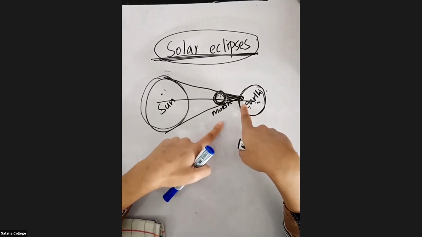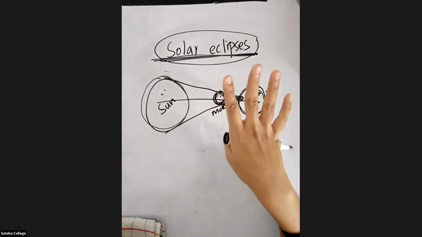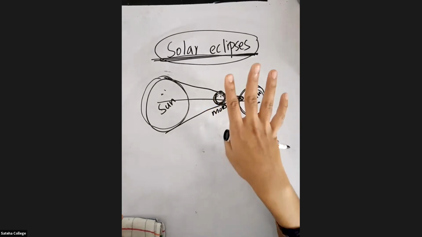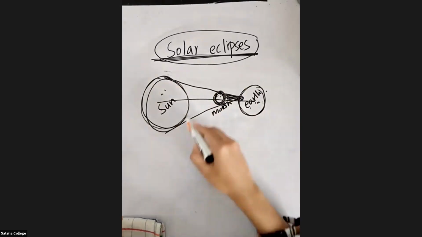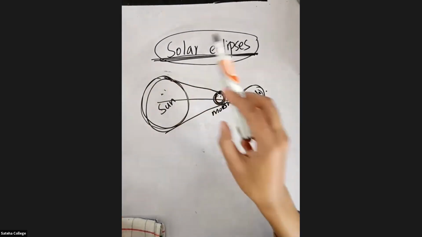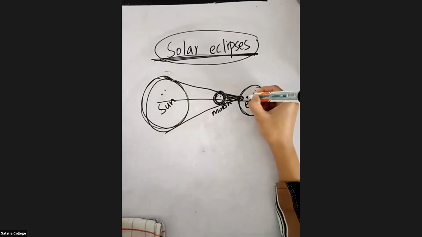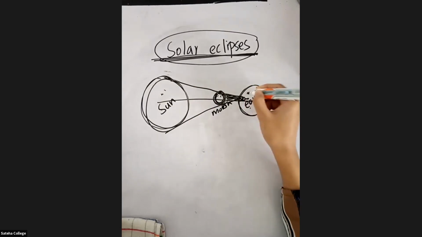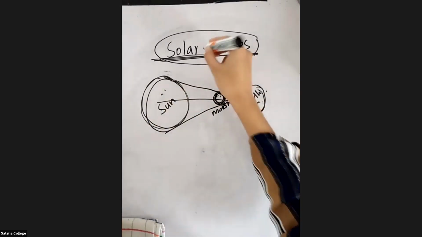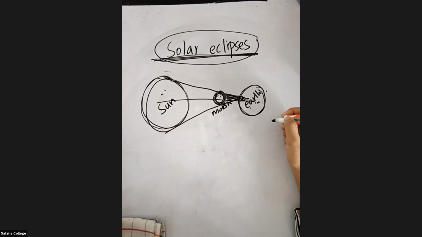Now my question is, the moon is small and the sun is huge. Even so, a person living here will not be able to see the sun during a solar eclipse. What is the reason?